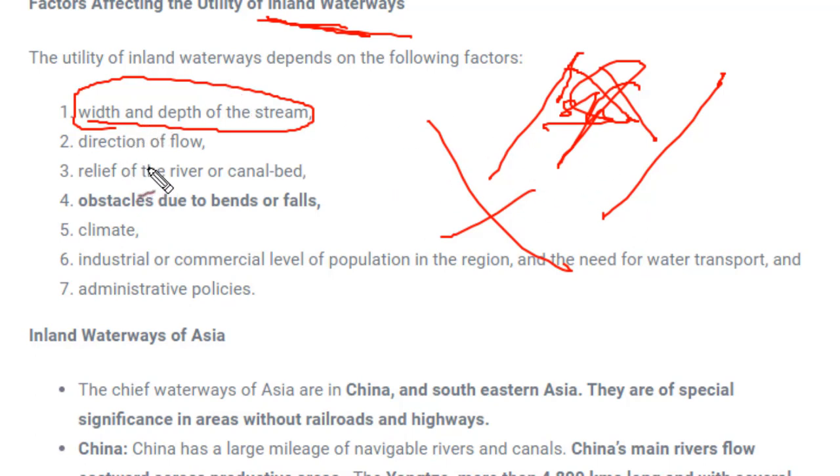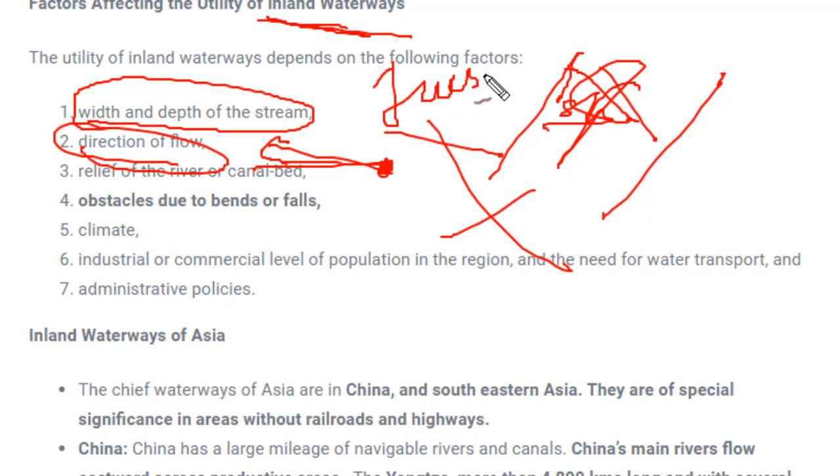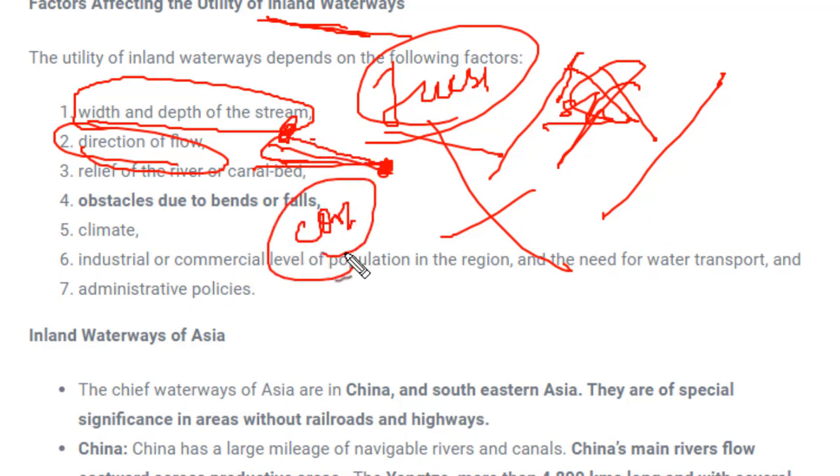The other prominent factor which affects inland waterway is the direction of the flow. For example, there are several rivers which flow eastward, and a few rivers flow westward. If water is moving eastward and we have to transport goods from west to east, then it would be easy for us. The fuel consumption would be less as we are moving along with the flow of the river, and the ship or boat will automatically flow along with it. But if you have to move in the opposite direction, if you have to load goods from here and take them back inland in the opposite direction, that will increase the cost of fuel. That's why direction also matters in inland waterway.